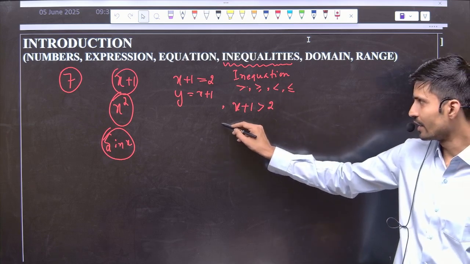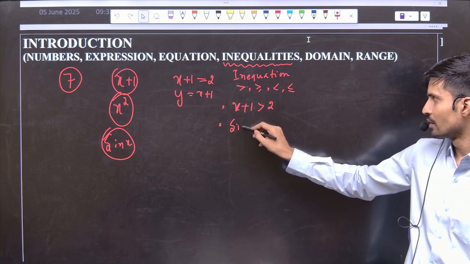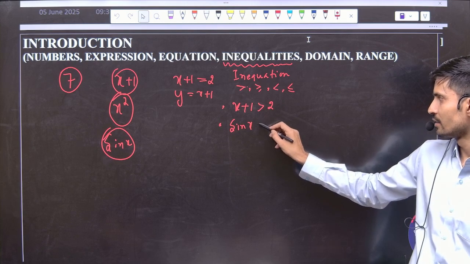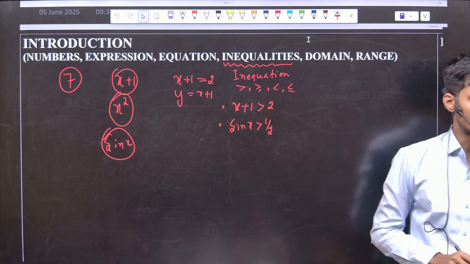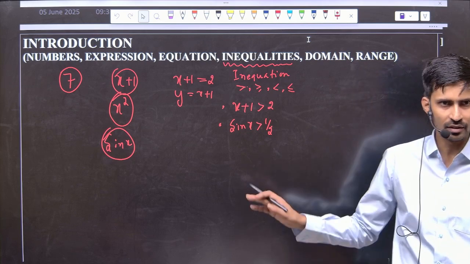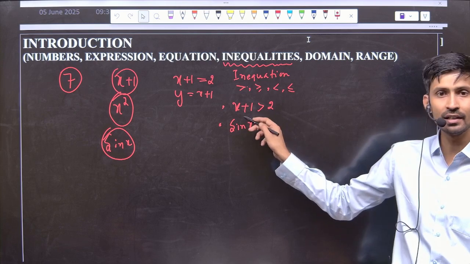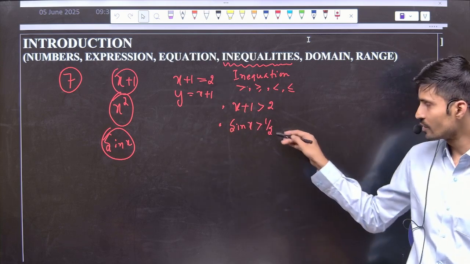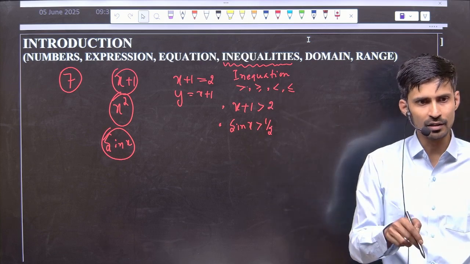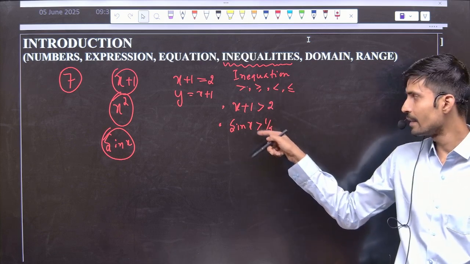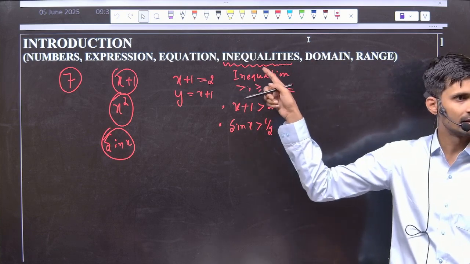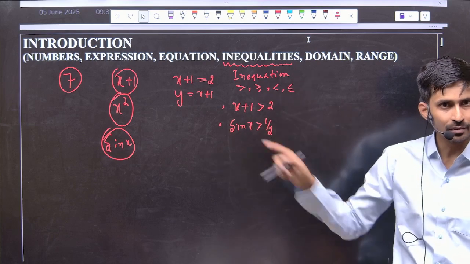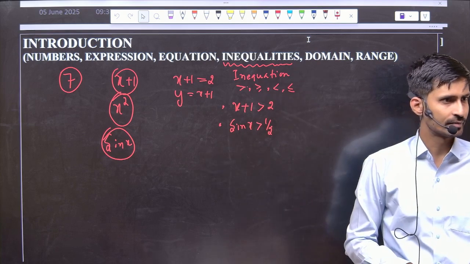Okay, now if I write here sin x greater than 1 by 2, this will become an inequation. What is sin x separately? An expression. What is 1 by 2? A number. And both are getting balanced by the inequality sign. So together everything will become an inequation.